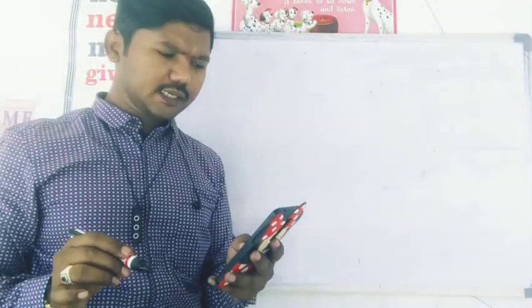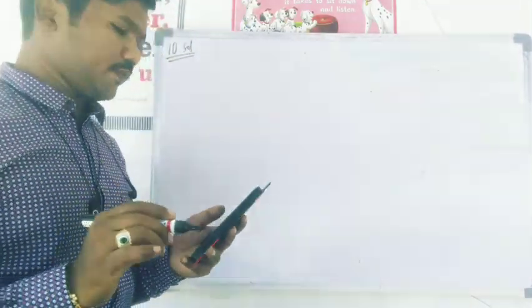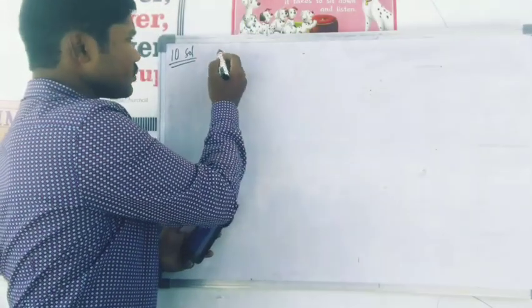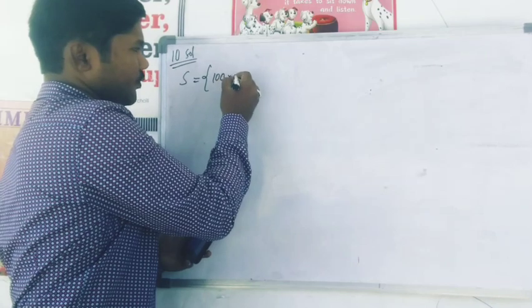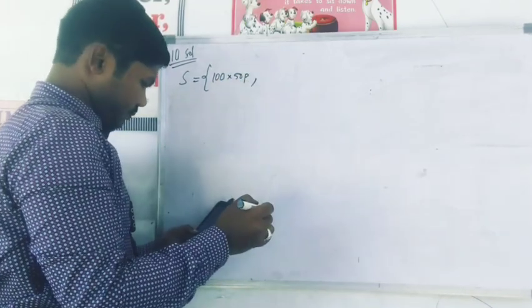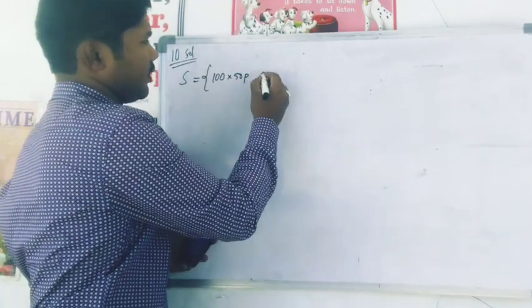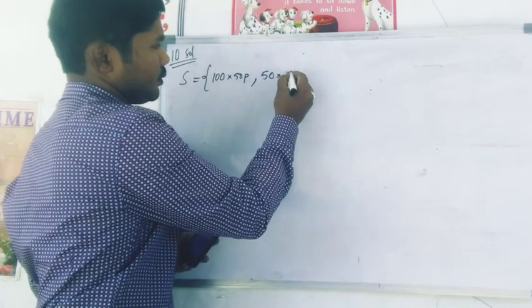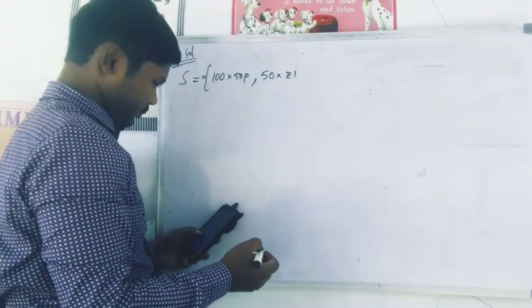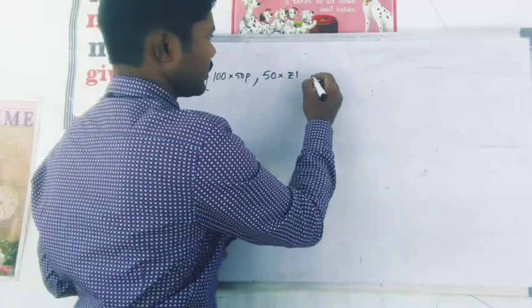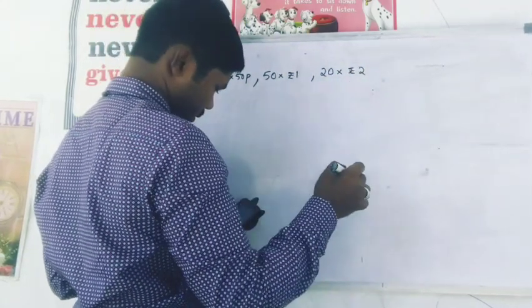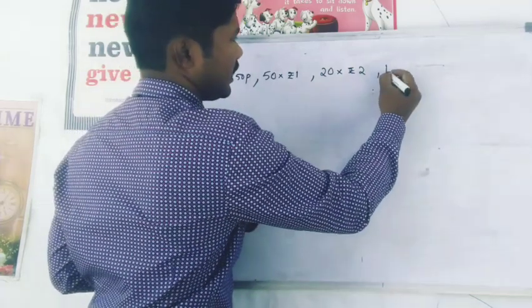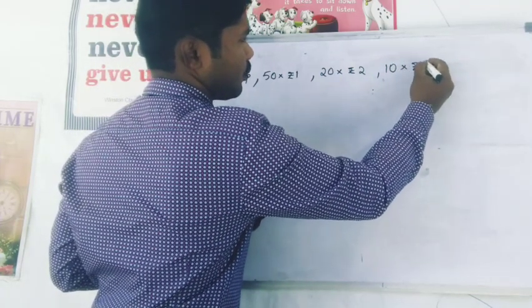A piggy bank contains 100 50 paise coins. So in the example I am writing, 100 50 paise coins, 50 rupee 1 coins, 20 rupee 2 coins, 10 rupee 5 coins.